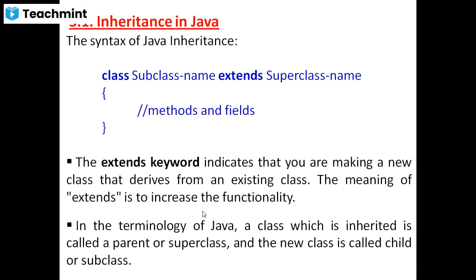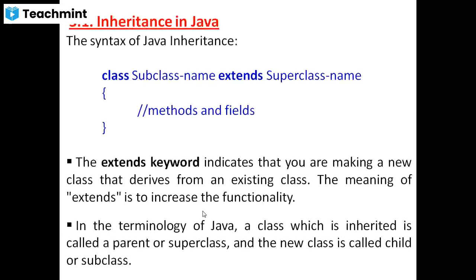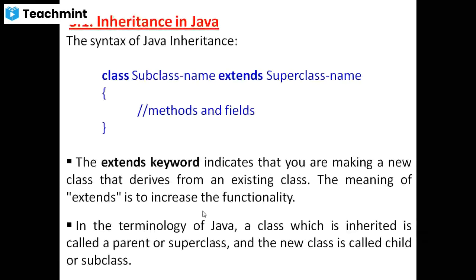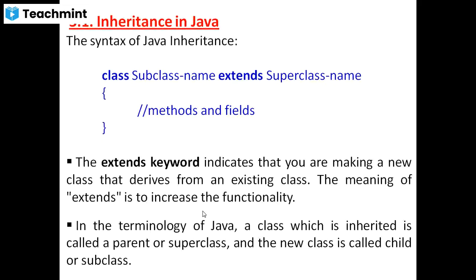That's why they use the keyword extends with the superclass name. Understood? In the terminology of Java, a class which is inherited is called a parent or superclass. Already we discussed what is meant by superclass or parent class, and the new class is called the child class or subclass. Understood?